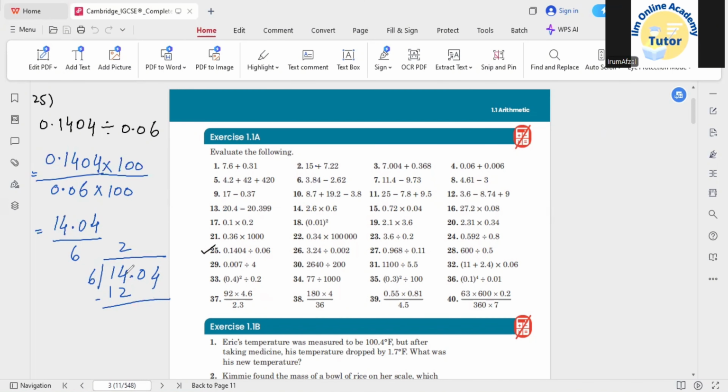From 14, if I subtract 12, it would be 2. After that, we have a decimal point, so you can shift the decimal point here, or apply the decimal point downward over here. Sometimes students skip writing down the decimal point, so it's up to you.